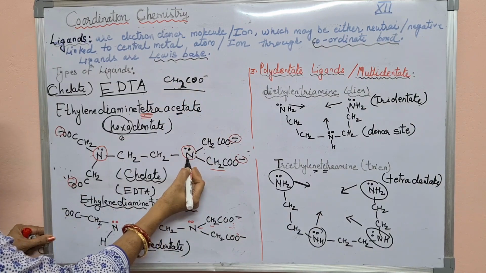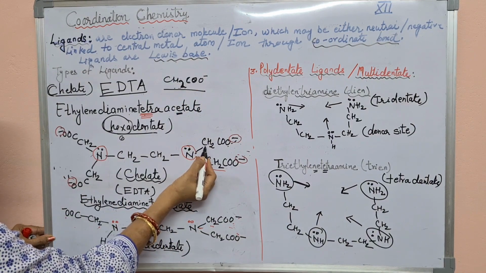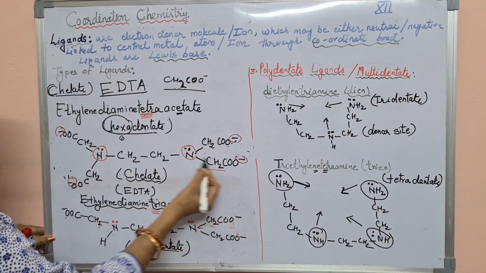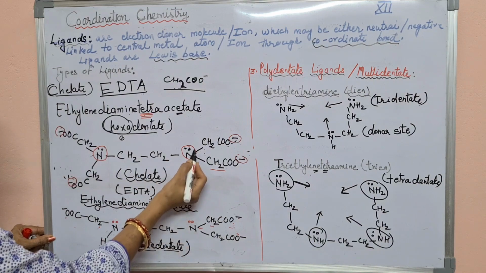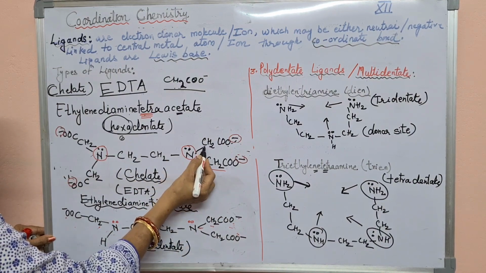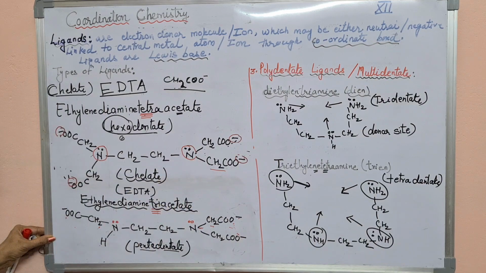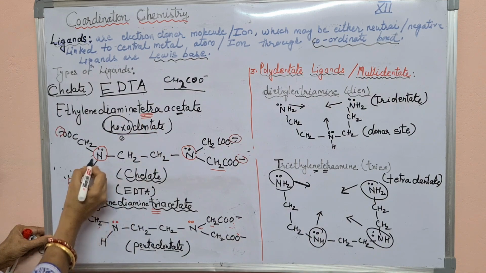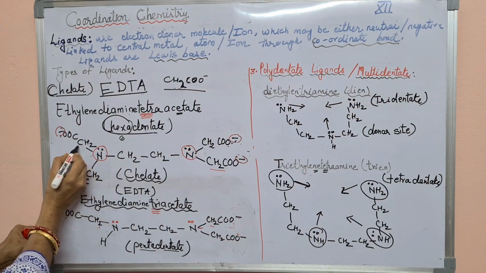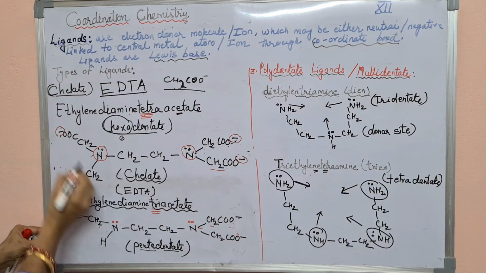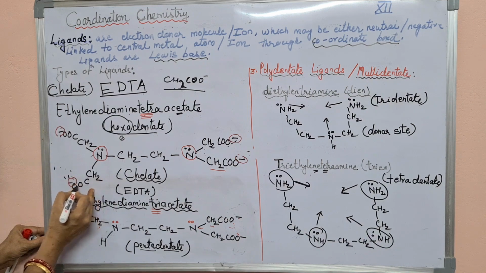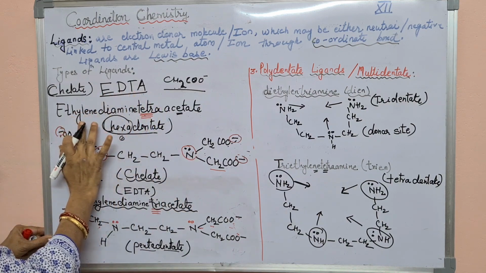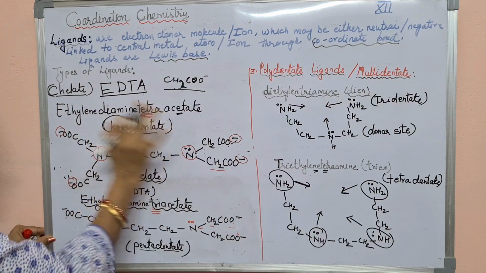Now attach this acetate ion with the nitrogen. So one acetate ion CH2COO negative, second CH2COO negative. This nitrogen has 3 valency, 1, 2, 3, with one acetate and a second acetate attached. Now see the name, how many acetates are there? Tetra. Tetra means 4. So on this nitrogen, third acetate CH2COO negative, then fourth one CH2COO negative. So this is the complete structure of EDTA, that is ethylene diamine tetraacetate.